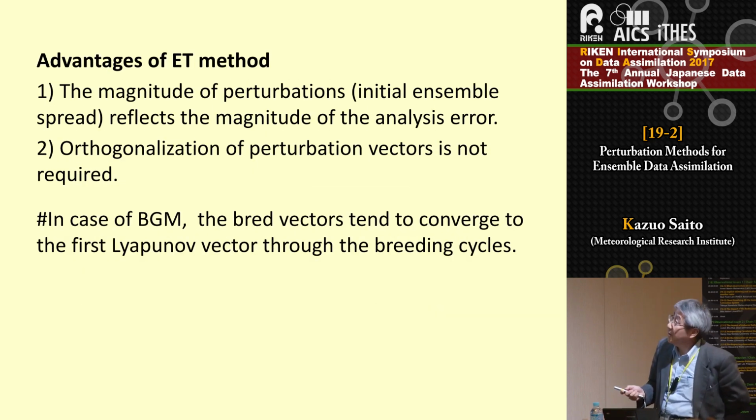Of course, the ensemble transform has several advantages. The first one is that the magnitude of perturbations reflects the magnitude of the analysis error. And the second one is that the orthogonalization of the perturbation vector is not required.